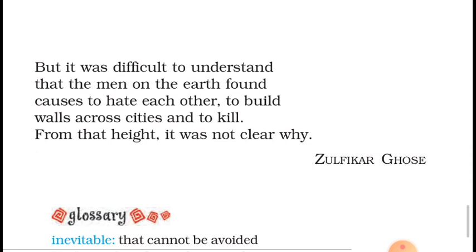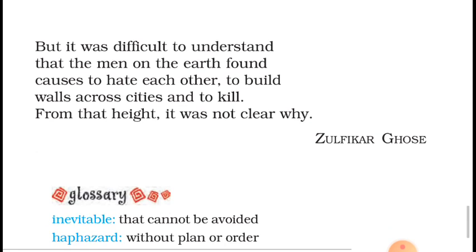But the writer is now coming to the conclusion of the poem. "But it was difficult to understand that the men on the earth found causes to hate each other." So all these things were clear from a certain height, but some things were not clear to him: why people find reasons to hate each other, why people build walls across cities, why people are dividing themselves, and why people are killing each other. From that height, it was not clear why.